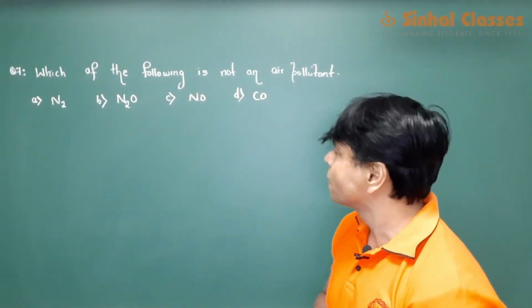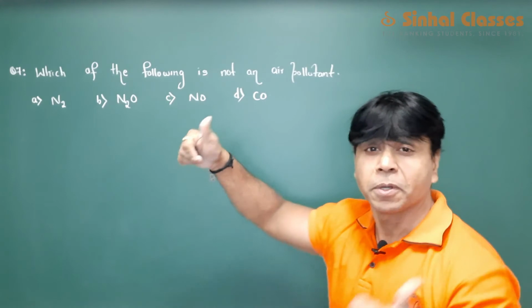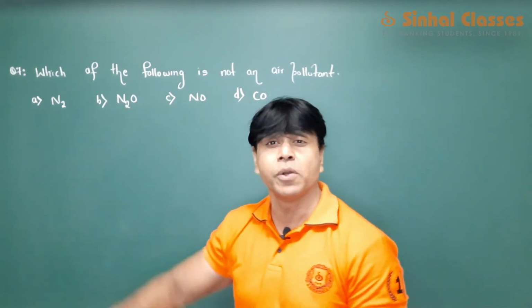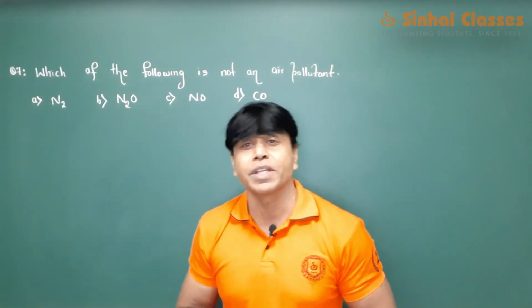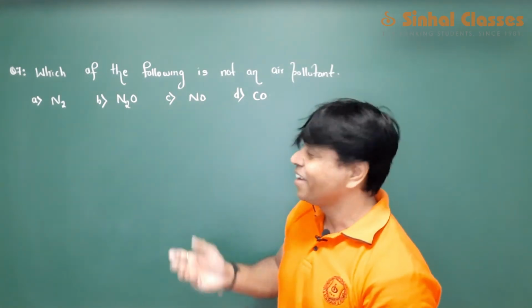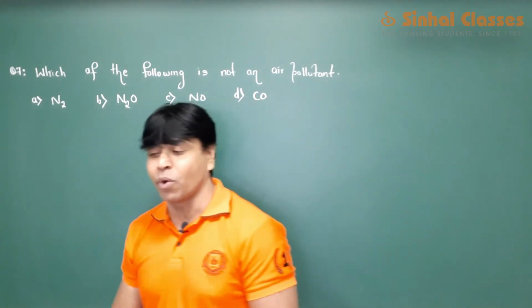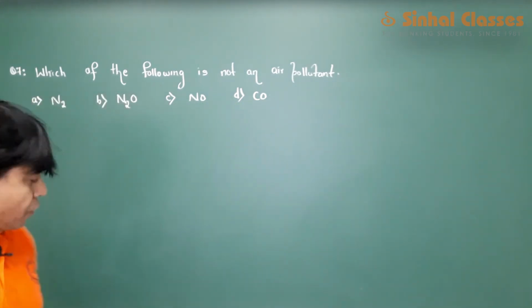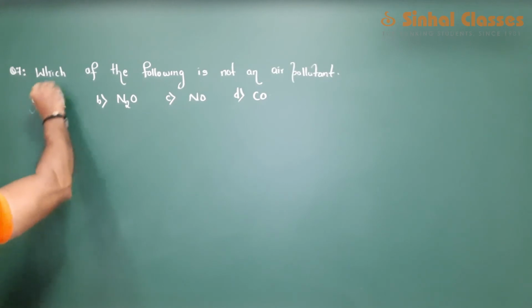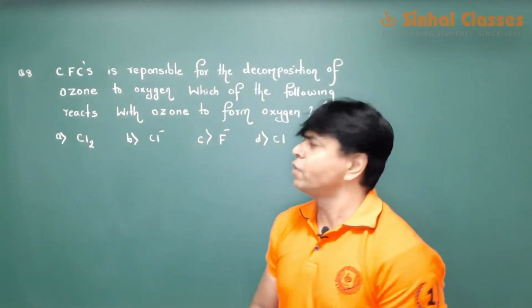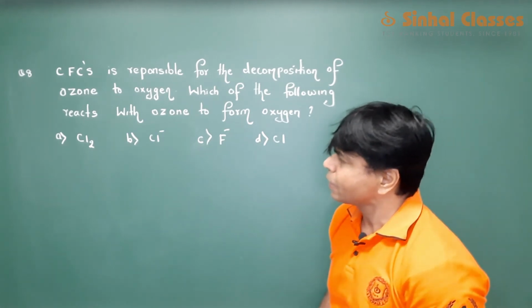Nitric oxide, depletion of ozone layer. Laughing gas also is harmful. So your answer for this question is A, nitrogen, which is 78% present in the air by volume. So your answer for this question is A, nitrogen. Now student, have a look at this question now.